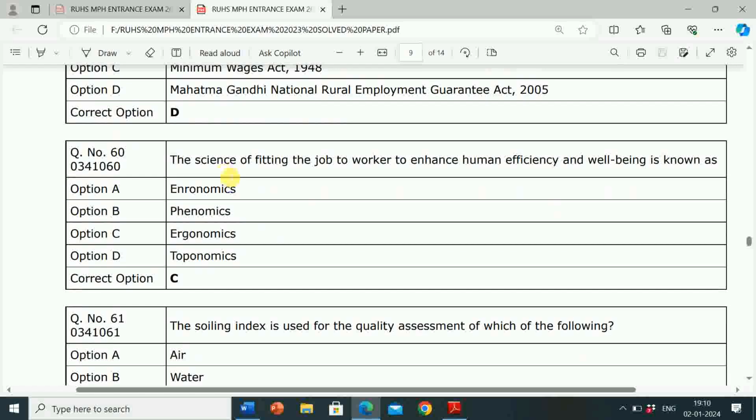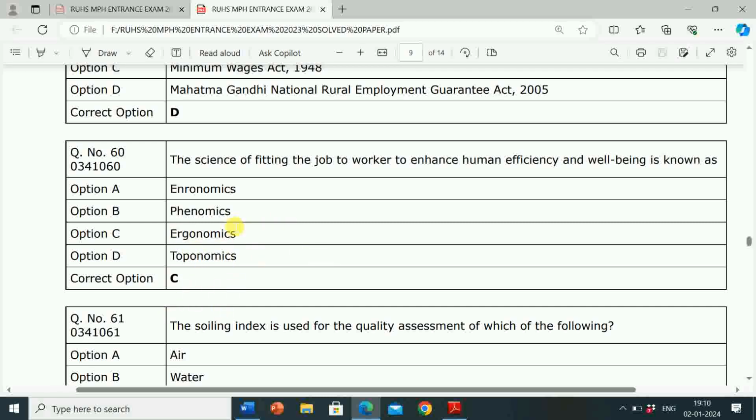Next question is, the science of fitting the job to worker to enhance human efficiency and well-being is known as? Option A, agronomics. Option B, phenomics. Option C, ergonomics. Option D, toponomics. So correct answer is option C, ergonomics.